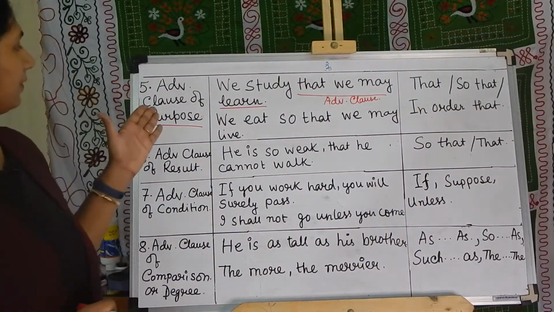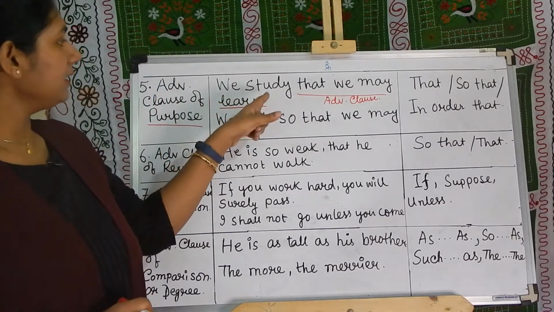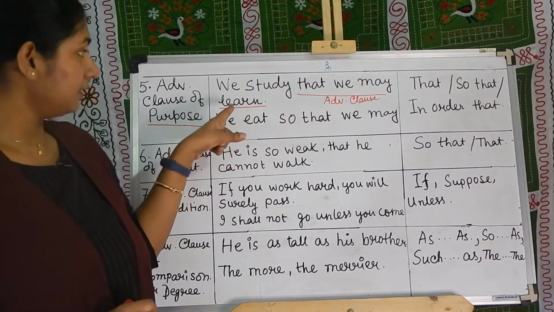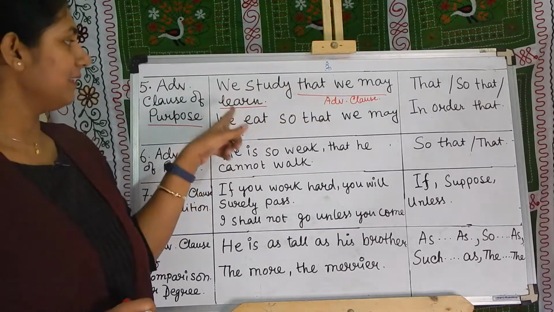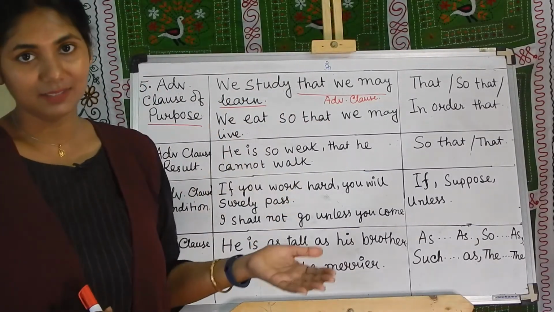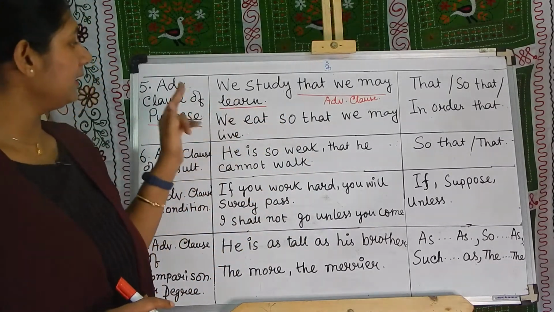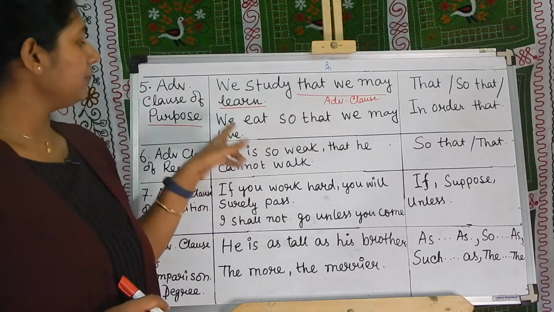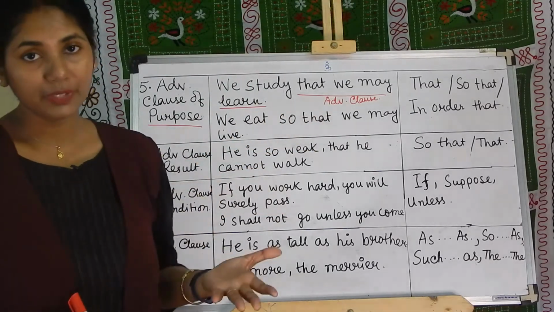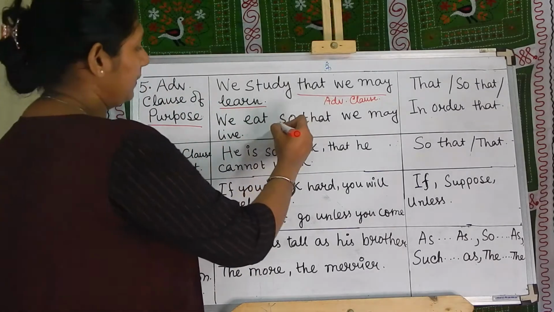So number 5 is adverbial clause of purpose. We study that we may learn. So why are we studying? So that we can learn something. A purpose is expressed. Similarly, we eat so that we may live. So how could we live? By eating. So this is also another purpose.